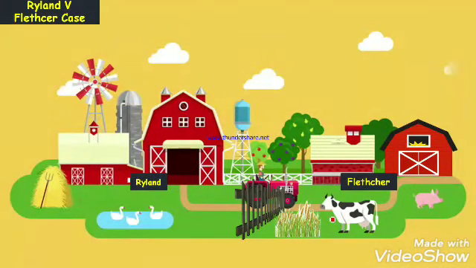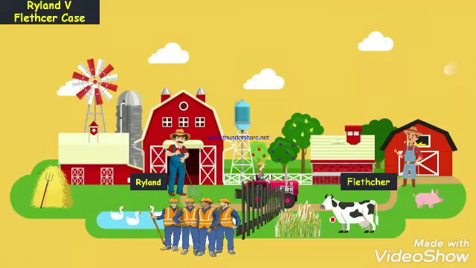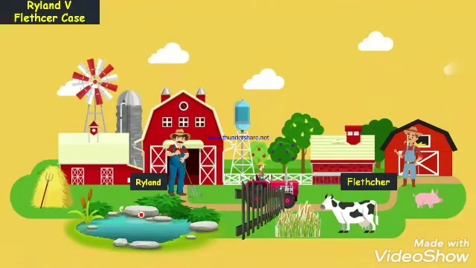Let's discuss a very famous case law, Rylands versus Fletcher. So what happened in this case? There was a person named Rylands and a person named Fletcher. Rylands was the owner of mills. To power his mills, he contacted some independent contractors. He said to the independent contractors, will you build a reservoir for me? The contractors said, yes sir, we will do it for you if you pay a sufficient amount. Then the deal was done and the independent contractors built the artificial reservoir, and after getting the payment they moved on.